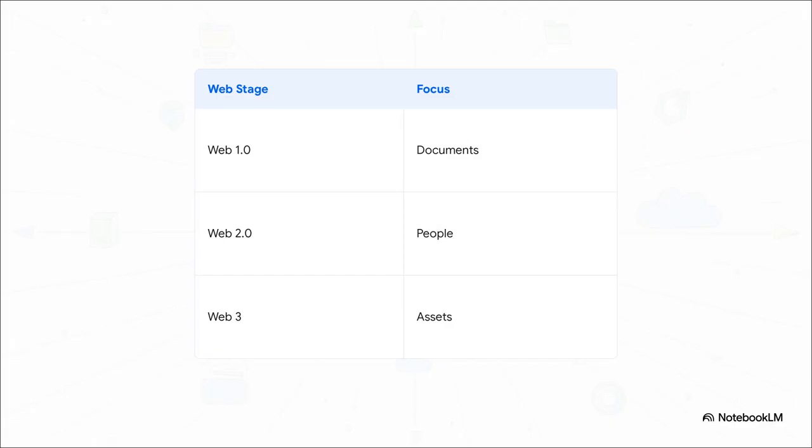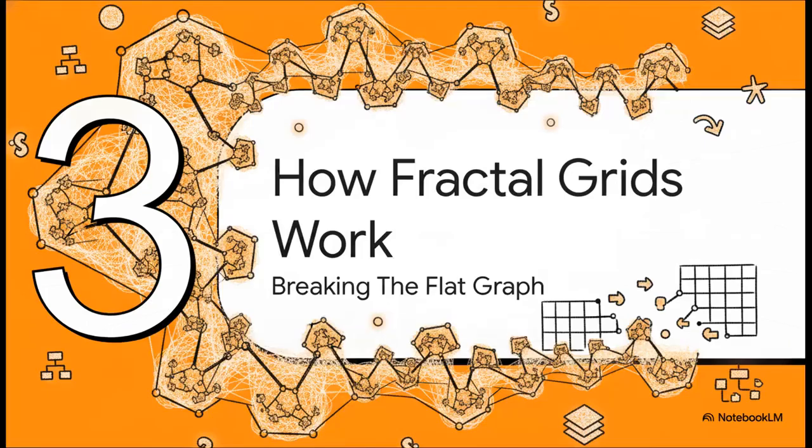You can really see how this shift maps out our digital paradigm. Web 1.0 was all about documents. Web 2.0 brought in the people. Web 3 is focused on assets. While the traditional web changed where information lives, this potential evolution into structured recursive knowledge spaces could fundamentally change how we think with information. It's a hypothetical leap from an internet of pages directly to an internet of structured knowledge objects.